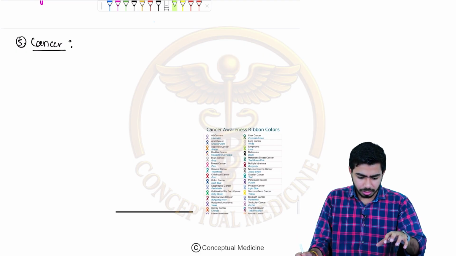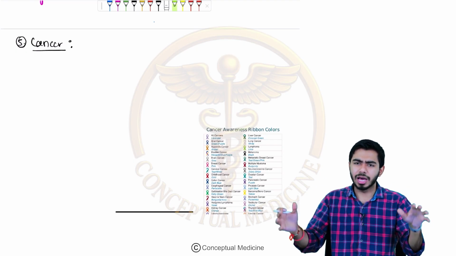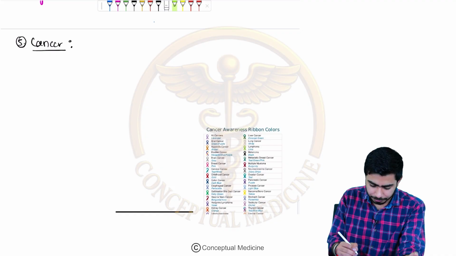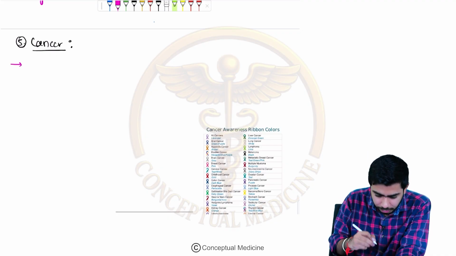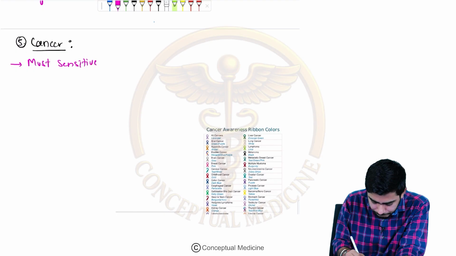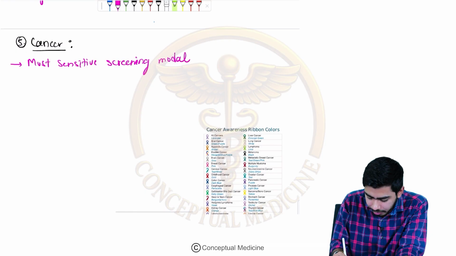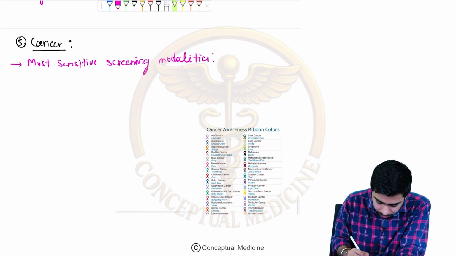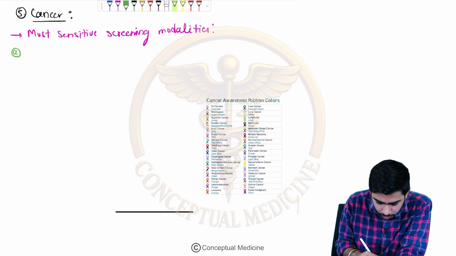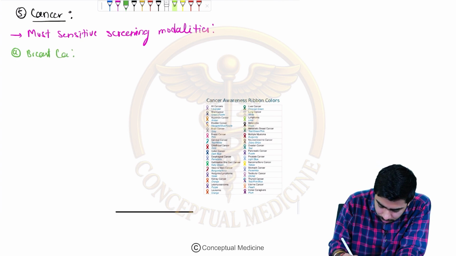So for cancer, we have the most sensitive screening modalities, right? And different cancers have different kinds of modalities. So let me talk about the important, most sensitive screening modalities for different regions. For example, let's say the first one, if I'm talking about breast cancer, what do we have?